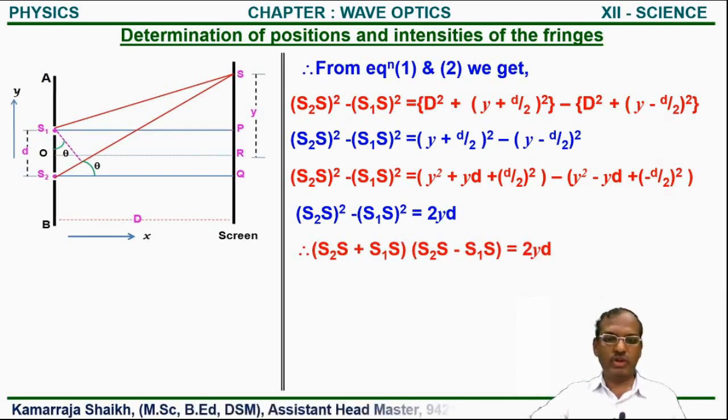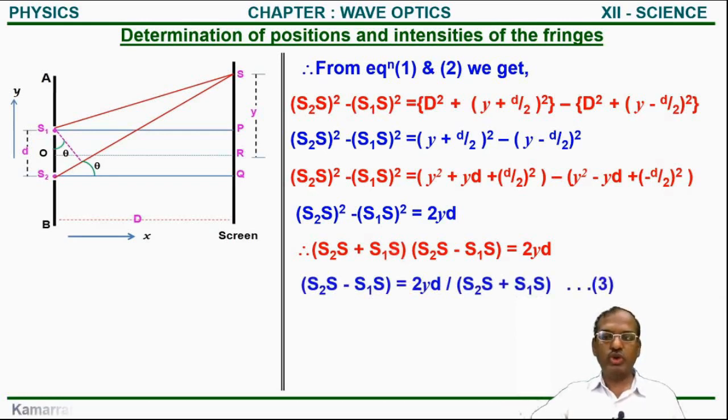Now we have to determine S2S minus S1S, because this is our path difference. So we keep this bracket on the left while this bracket we shift to the right by mathematical rules. So we get S2S minus S1S is equal to twice yd upon (S2S plus S1S).